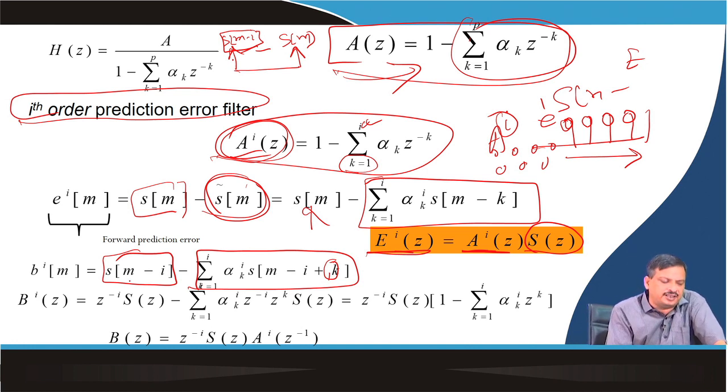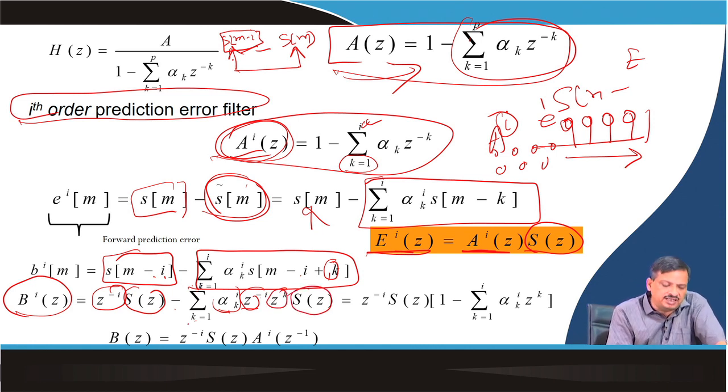Now, if I take the Z transform, this will be B(z), this will be Z to the power minus I multiplied by S(z), with the sum over k equal to 1 to I of alpha k I Z to the power plus k, into S(z). Now, if you see, this is k equal to 1 to I, so I can say Z to the power minus I is independent of this sum. So, Z to the power minus I is taken out, S(z) is taken out. So, this is 1 minus this one.